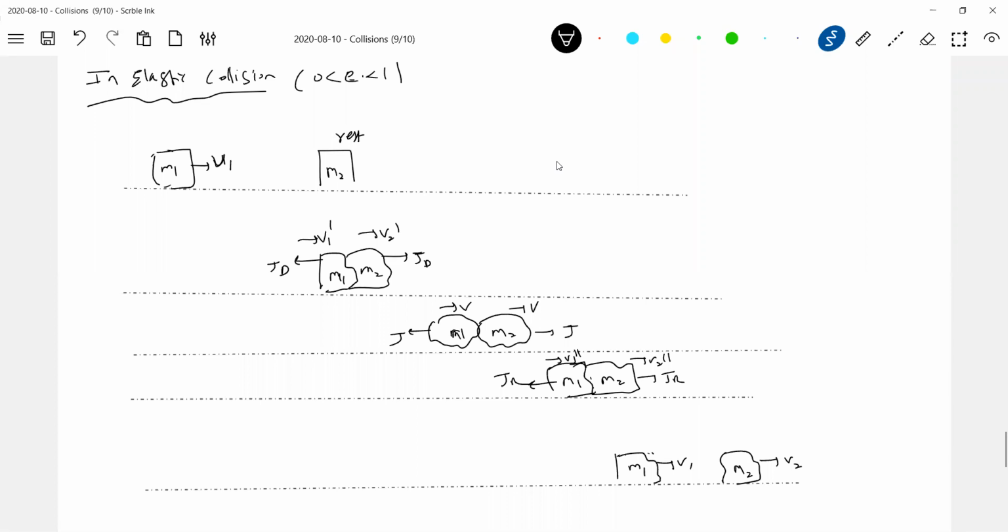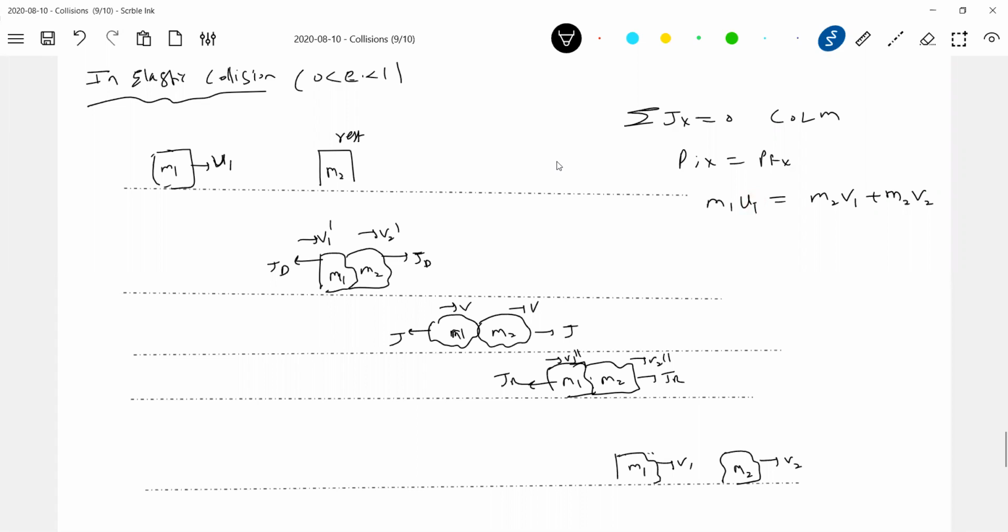So what is the net impulse acted on the system? 0. So can I conserve momentum? Yes, here also I can apply conservation of linear momentum, even in an inelastic collision. So initial momentum equals final momentum: m1 u1 is equal to m1 v1 plus m2 v2. Since all are along the x-axis, I'm not showing the vector bar.